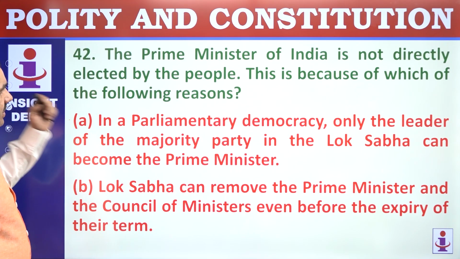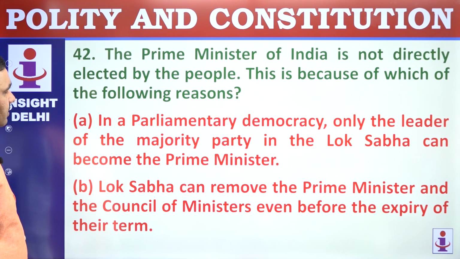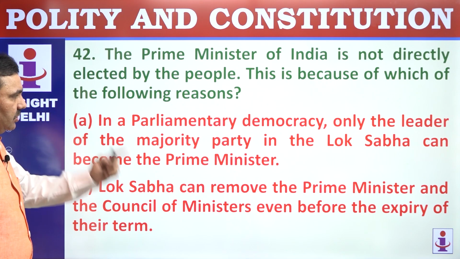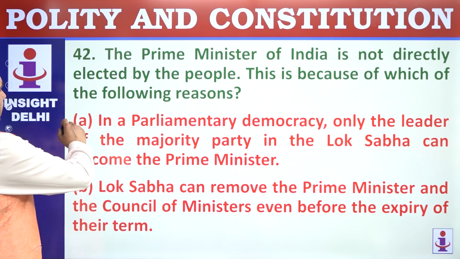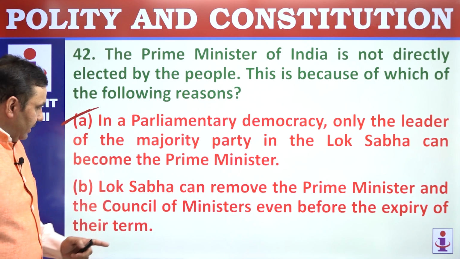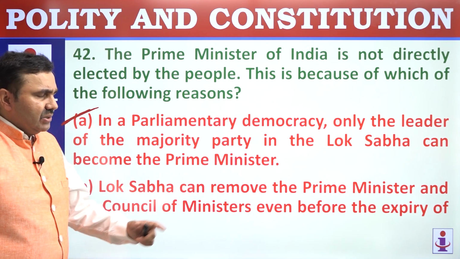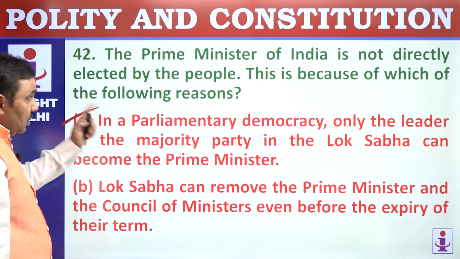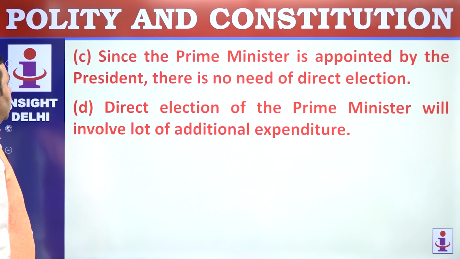42. The Prime Minister of India is not directly elected by the people. This is because in a parliamentary democracy, only the leader of the majority party in Lok Sabha can be appointed as Prime Minister. That is the reason. So the option is A clearly. Lok Sabha can remove the Prime Minister, but that's not the reason for not electing the Prime Minister directly.